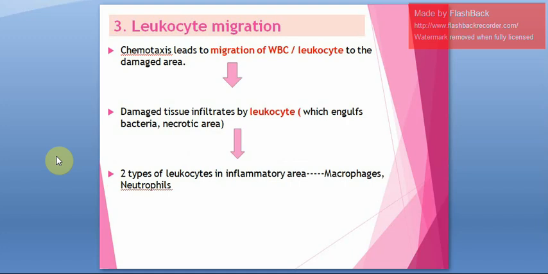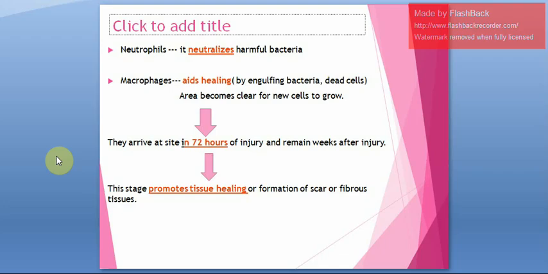These chemical mediators will act as the body's natural mechanism and will result in release of your WBCs or leukocytes to the damaged area. The leukocytes will engulf the harmful bacteria and the dead tissue or necrotic tissue. And along with that, there is also release of macrophages and neutrophils.